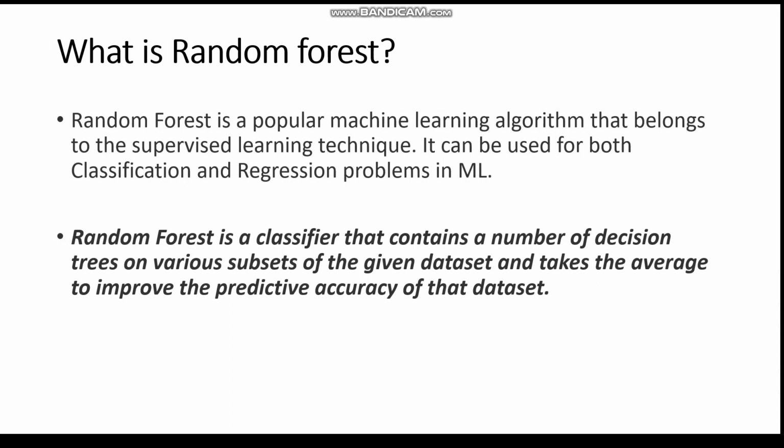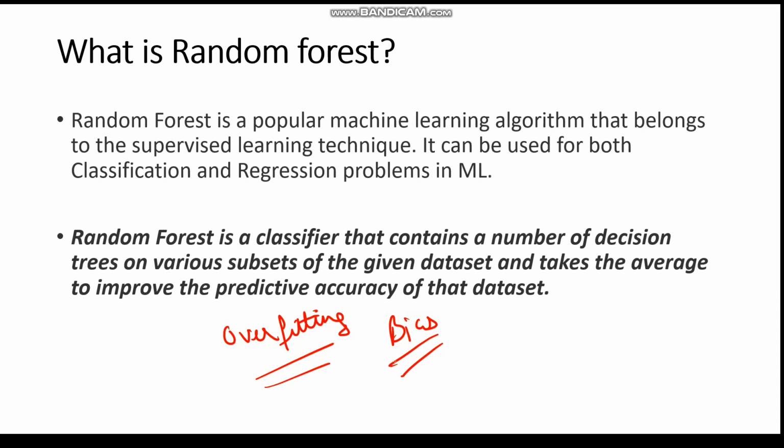So we know that a decision tree is a tree-like structure in which we have internal and external nodes, which is the CART algorithm. But there is an issue with decision trees: they are prone to the problem of overfitting. And one more problem that occurs with decision trees is bias.